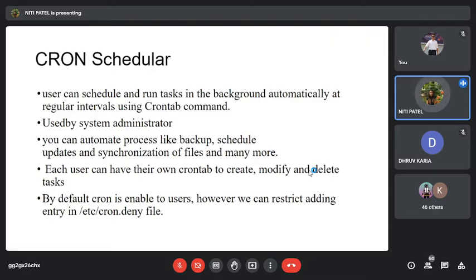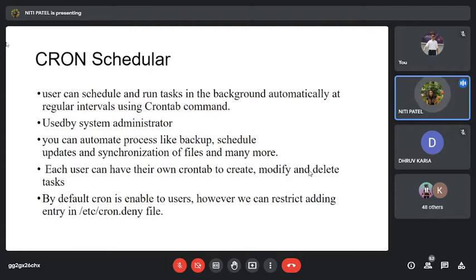Who uses it? It is generally used by the system administrator. Now, why was this crontab scheduler used? It was generally for the purpose of taking backups. Backup is generally taken by the system administrator. If it is a user backup, the user will take it only of the files which the user has created. But if a system administrator takes a backup, that backup will be of the entire system, be it user related files, system related files, or admin related files.